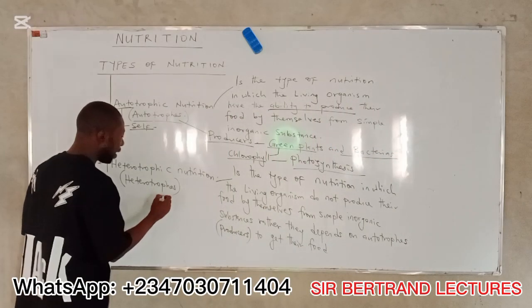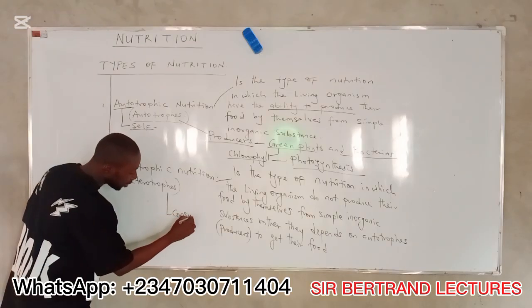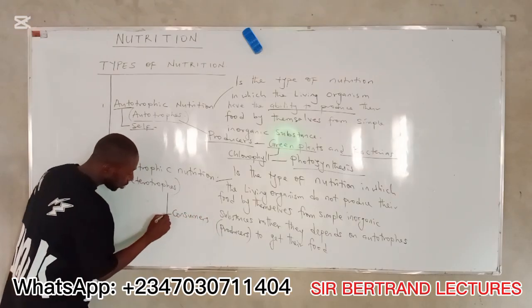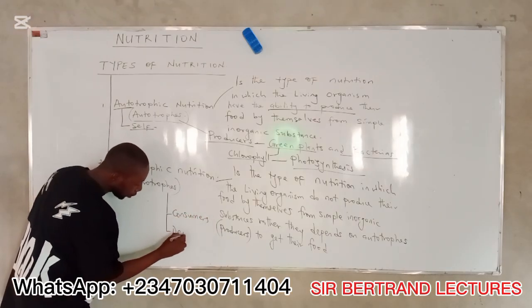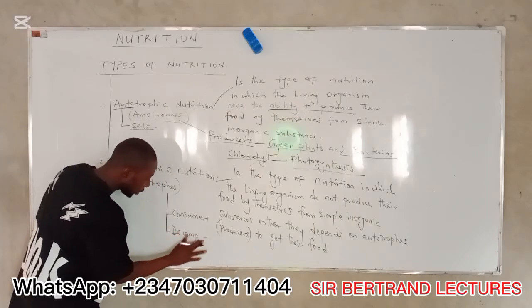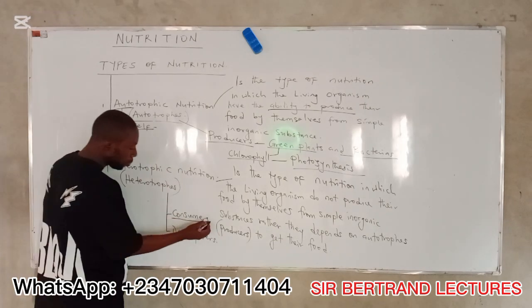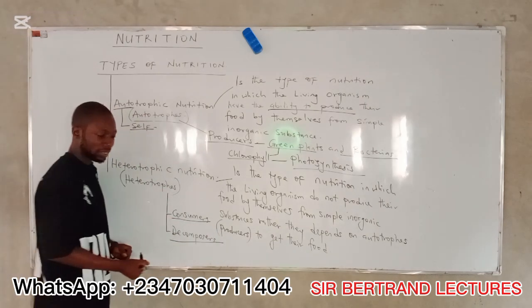These heterotrophs comprise consumers and decomposers. All right?